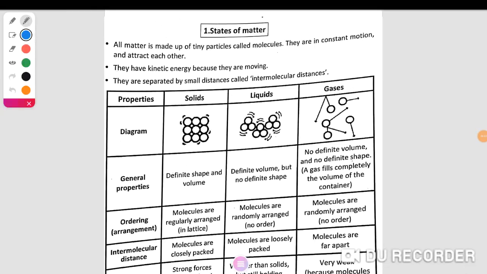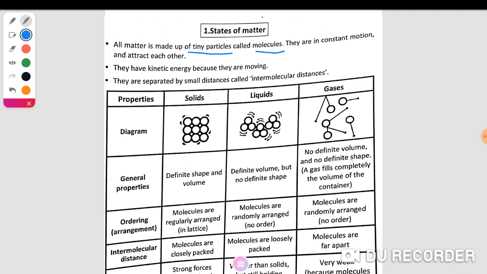Good morning, my students. We are going to study the states of matter or substance. All substance is made of tiny particles called molecules.